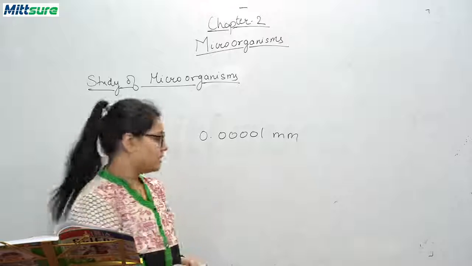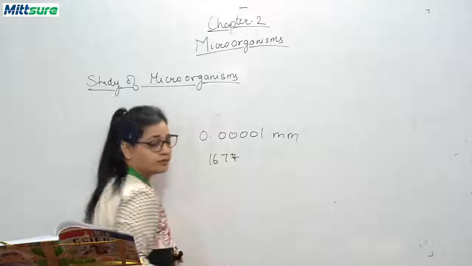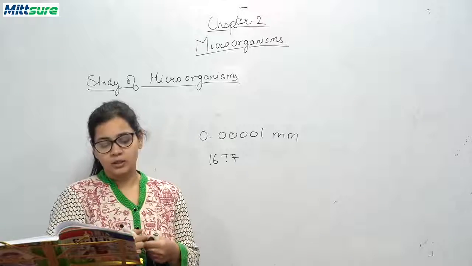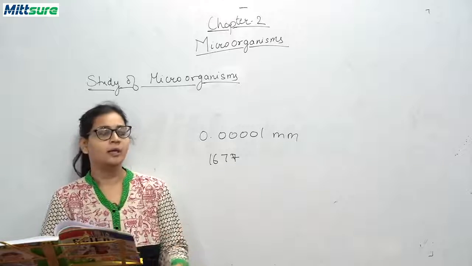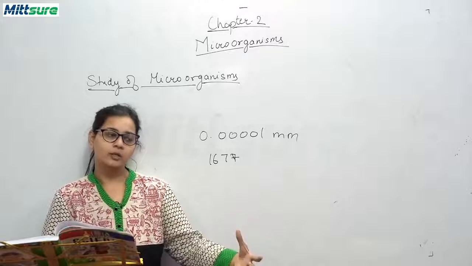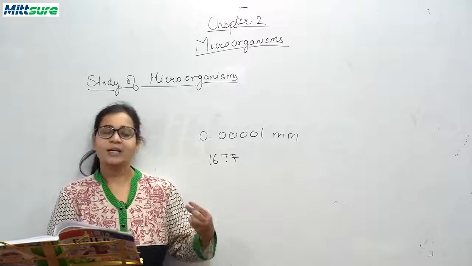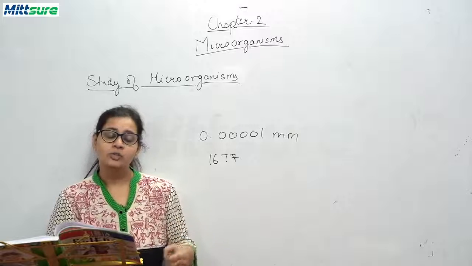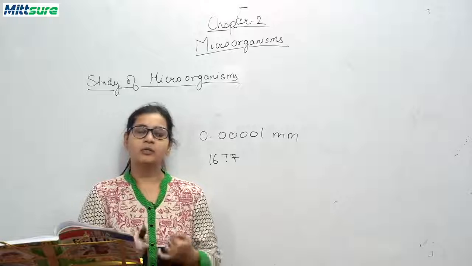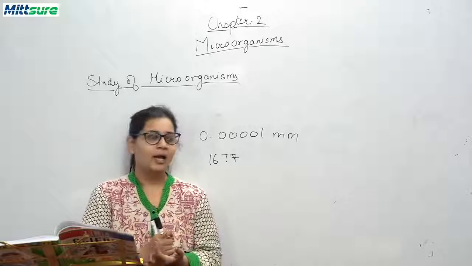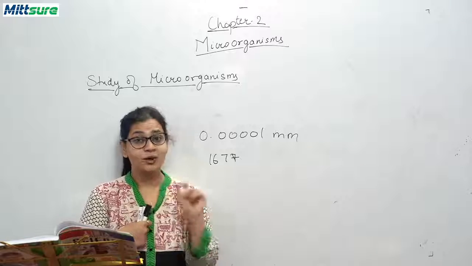Long ago in 1677, in June, Leeuwenhoek, a Dutch scientist, was looking at a drop of pond water under a crude self-made microscope. What is a microscope? A microscope is an instrument which is used to see objects which cannot be seen by our eyes. So, he watched a drop of water of a pond.